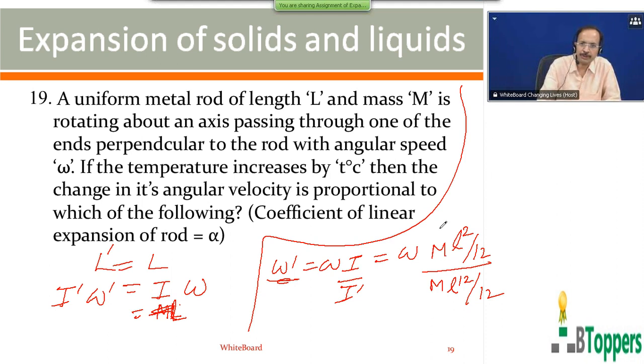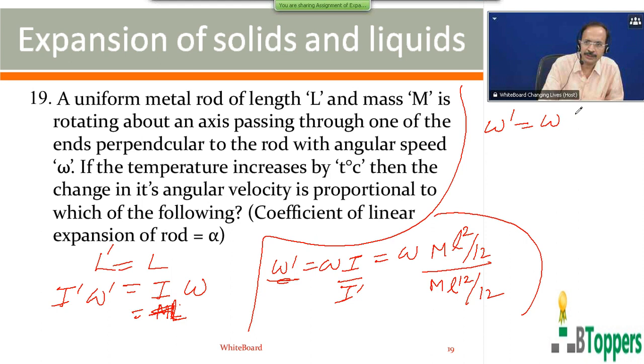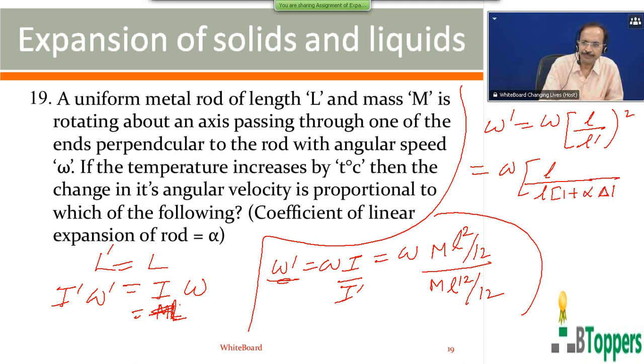M is the mass of the rod, which can be assumed to be constant for the given rod. So omega dash you can write as omega into (L by L dash) whole square. The final length L dash you can write as the original length L into (1 plus alpha into change in the temperature).